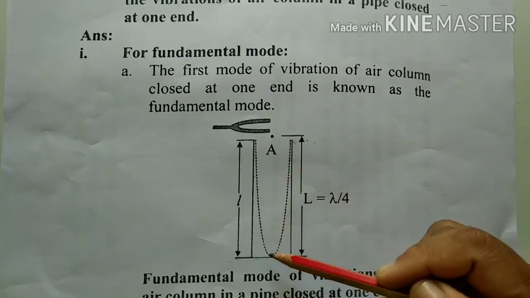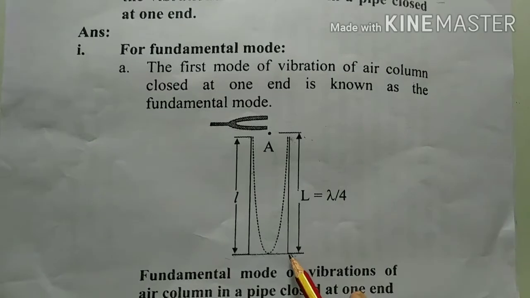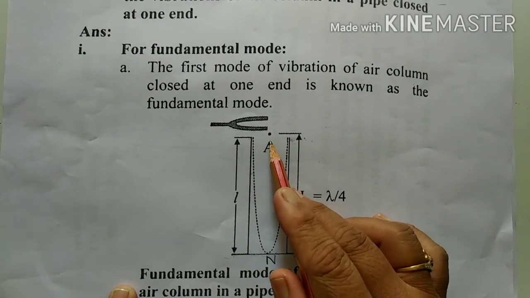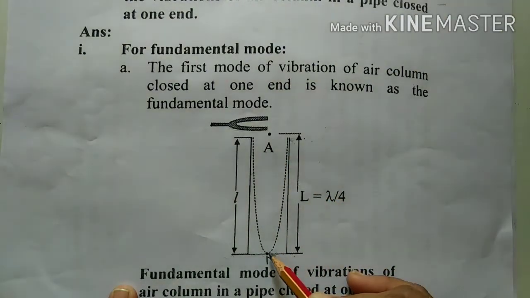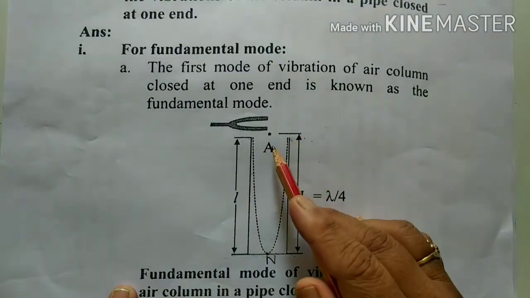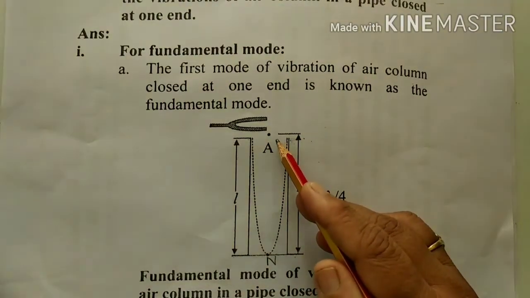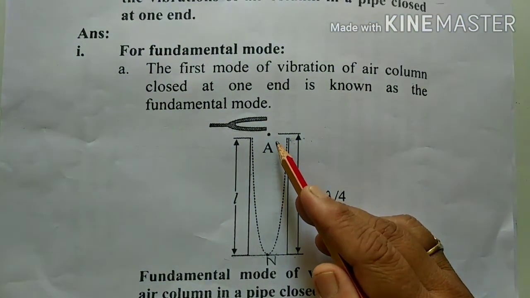Here the amplitude is 0 at the closed end, and at the open end the amplitude is maximum, that's why there is the formation of an antinode.